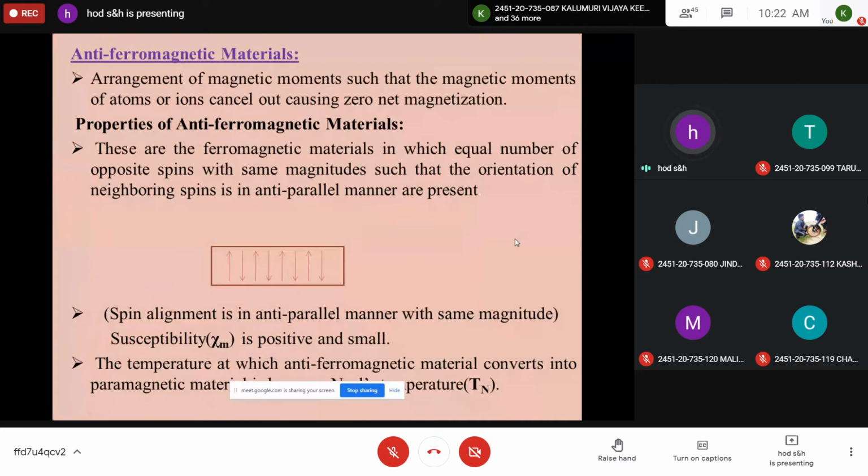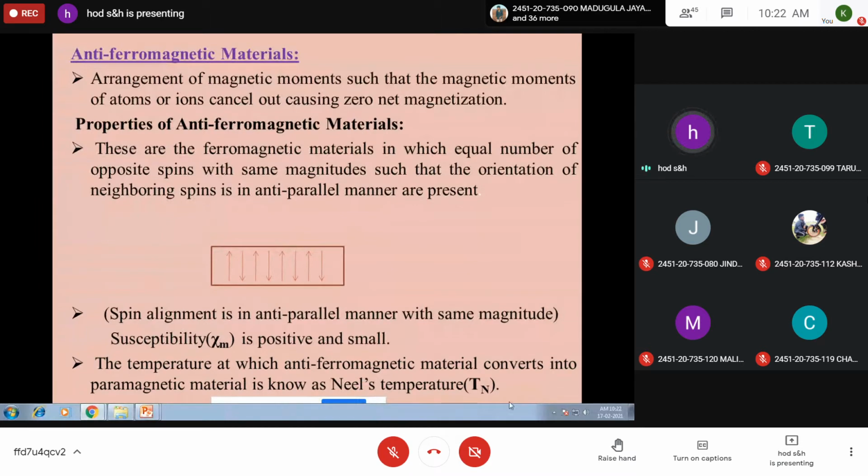And when the temperature rises to the temperature known as Neel temperature (Tn), an antiferromagnetic material becomes a paramagnetic substance. So up to Neel temperature, it has a certain positive susceptibility value, some magnetization it shows, but above Neel temperature, it becomes a paramagnet. Manganese oxide and ferrous sulfide are typical examples of these antiferromagnetic materials. They occur at very low temperature only. Still, research is going on into why this behavior occurs. For different materials, this nature will be different.